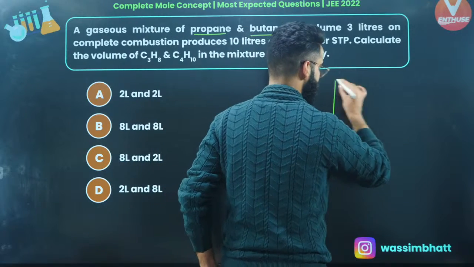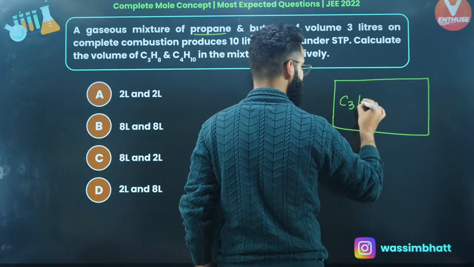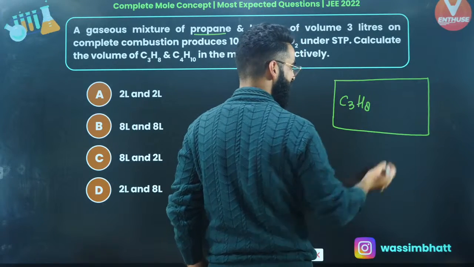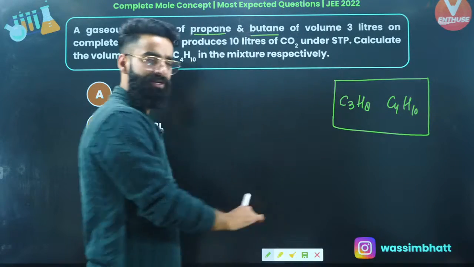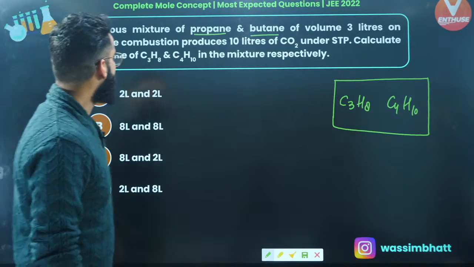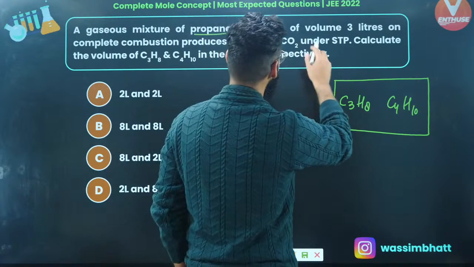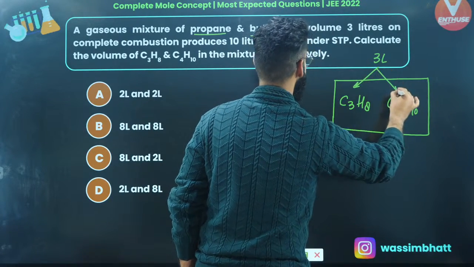So let's say this is the container which contains propane. What is the formula for propane? It is C3H8. And butane, the butane formula is C4H10, right? So we are given a gaseous mixture which contains propane and butane, yeah? A gaseous mixture of propane and butane of volume 3 liters. So the volume of this gaseous mixture is given to me as 3 liters, right?